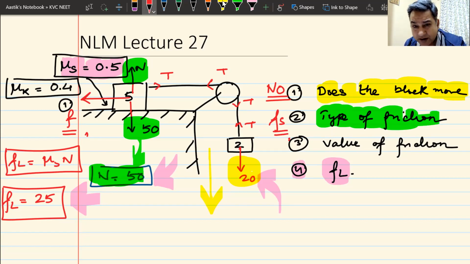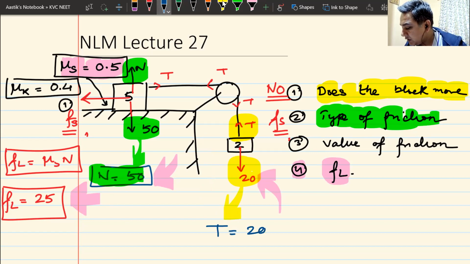Now let us try to find out the value of static friction. So I just write it as Fs. Now remember, this block is not moving. No acceleration. There is no acceleration. The block is at rest. This is T and this is 20. 20 is upwards, T is downwards. The block does not move. The block is at rest. So the value of tension T becomes 20 newtons.